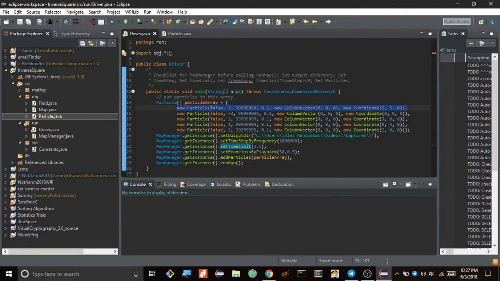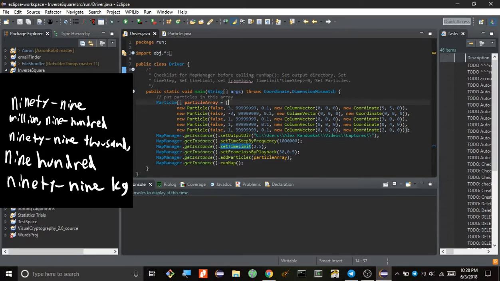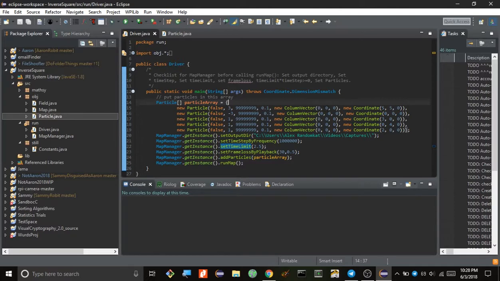I've got a particle that, sorry, does move. It has a charge of positive 3 coulombs, a mass I'm not going to try to say right now, a radius of 0.1 meters, an initial velocity of 0 meters per second, and an initial position up 5 meters and to the right 5 meters. So these are x, y, and z coordinates. Same thing with the column vectors, they're x, y, and z components.